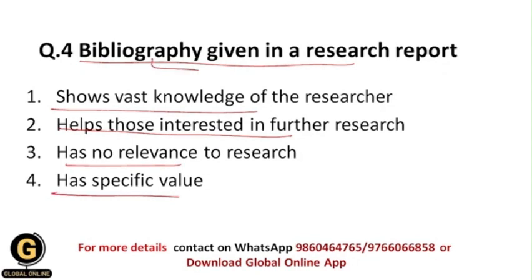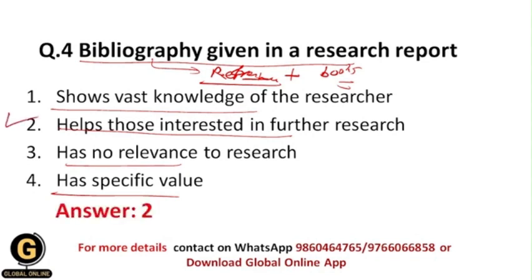As I have told you earlier in this video, bibliography includes the references that we refer to during our whole research process, and as well it includes the books or different articles that we don't actually refer to, but which are useful for the reader so that they can grab more knowledge about the research topic and do further research. That's why bibliography is given in a research report, so that it can help those interested in further research. So your correct answer is 2.